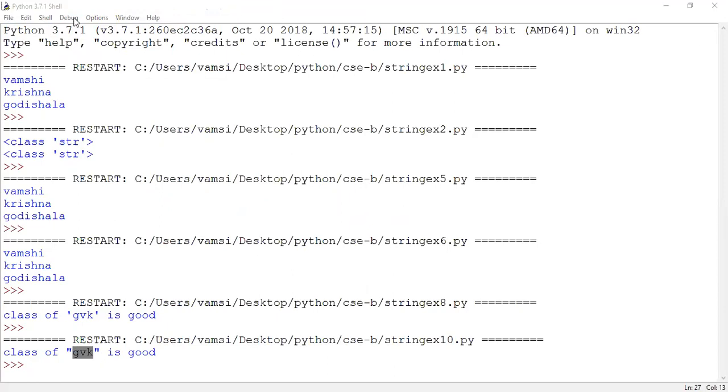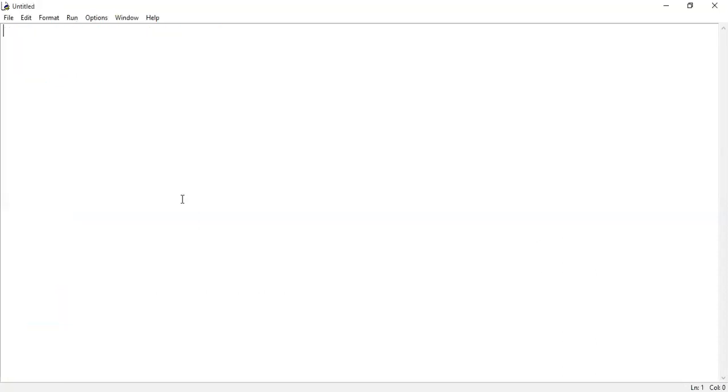Open a new file. Are you able to see the output? Sorry, untitled window. Hello. No, sir. Untitled window. Yes, sir. Now we can see.